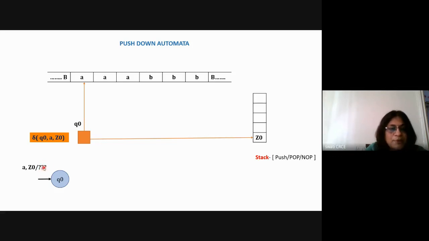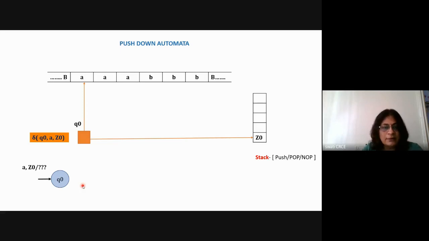When I'm writing delta, I will write delta Q0 A Z0, meaning the left hand side of the transition: Q0 current state, input symbol A, and stack symbol Z0. So this is the initial condition of my machine.